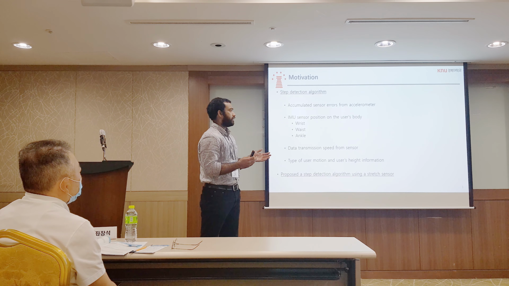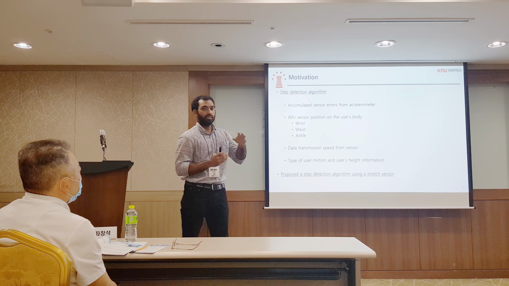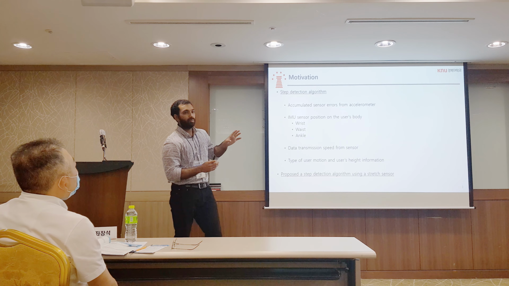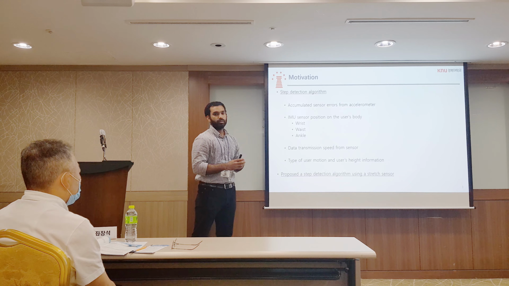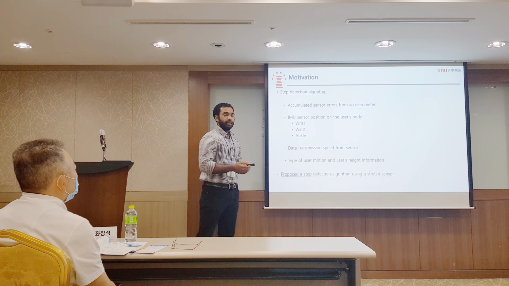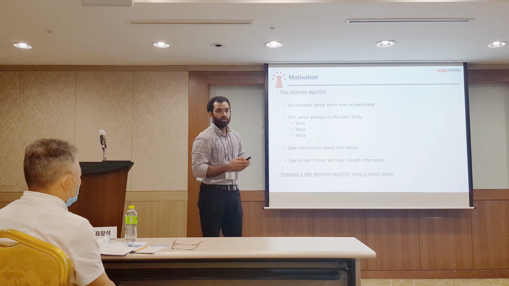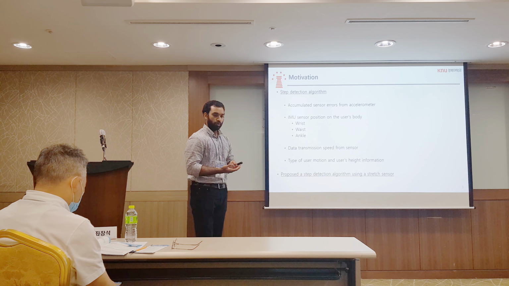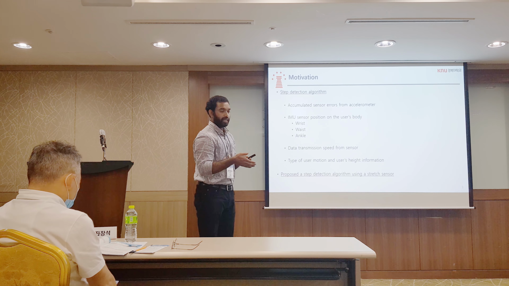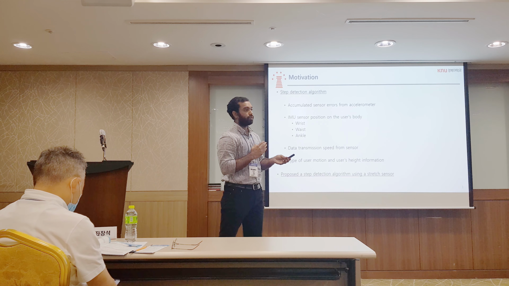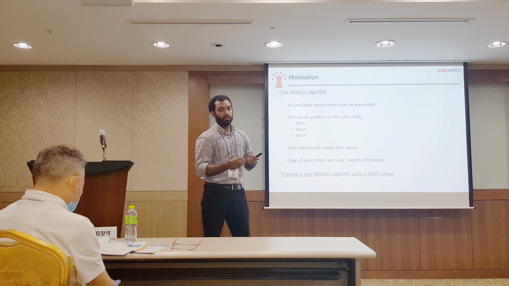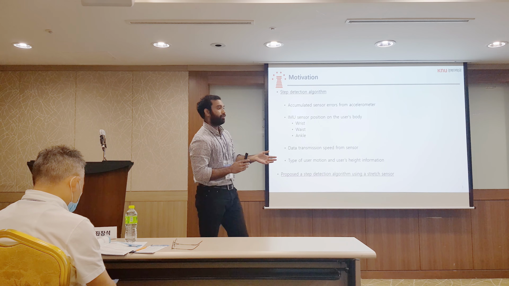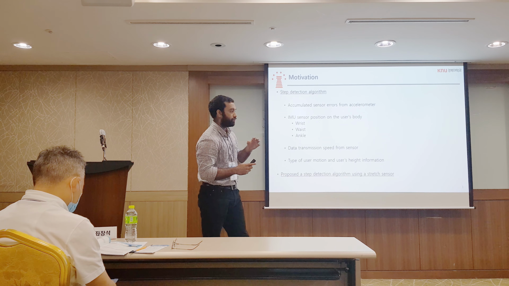We can place the IMU sensor on the user's body, on the wrist, waist, or ankle. So the position of the IMU sensor is also an influencing factor in identifying the user steps. Data transmission speed between the sensor and the server is another important factor that influences the accuracy of step detection. The type of motion, how the user moves in the experiment area, the trajectory, and also gender differences, whether a guy or girl, also affect step accuracy.